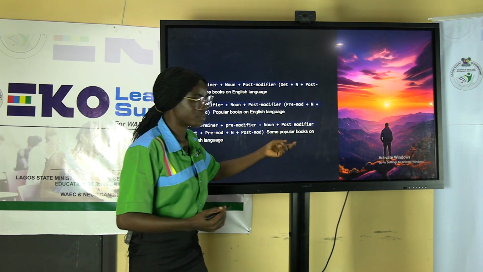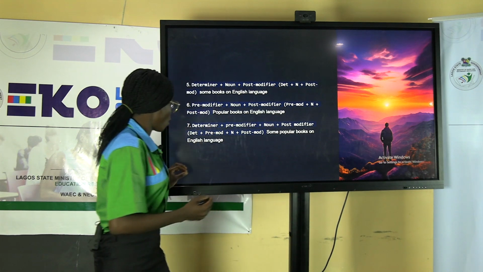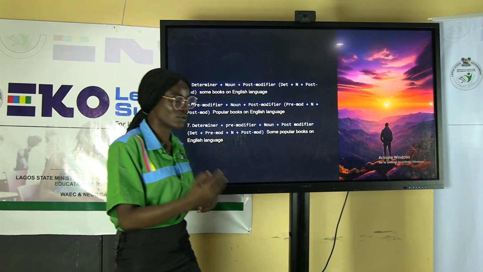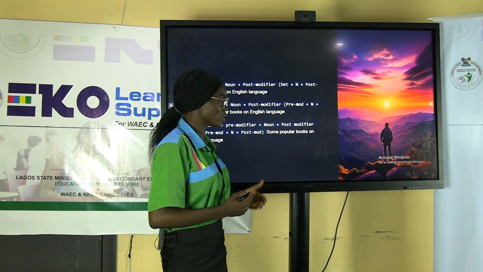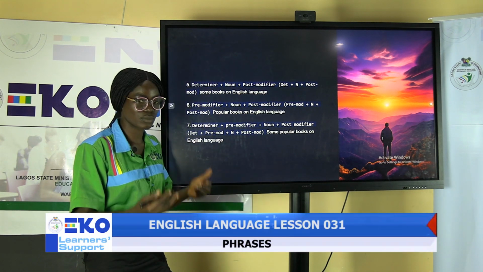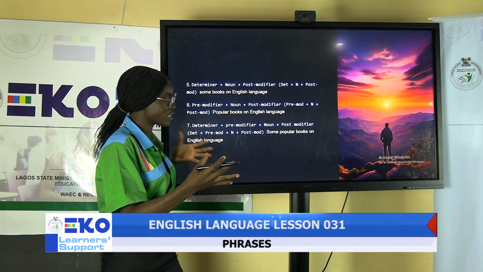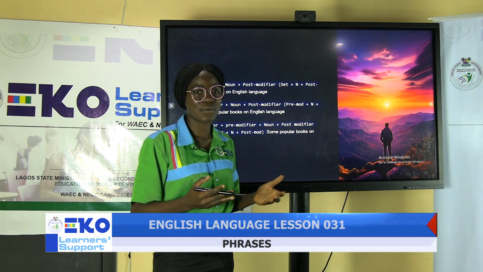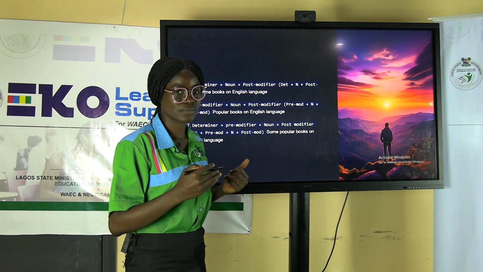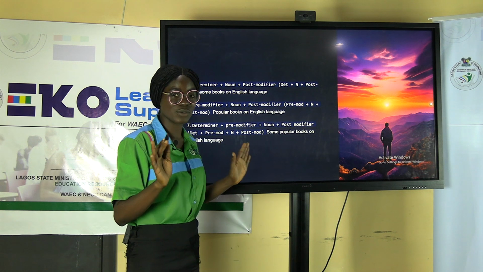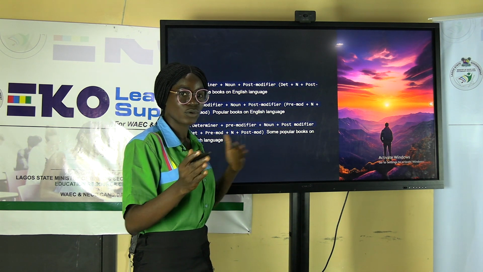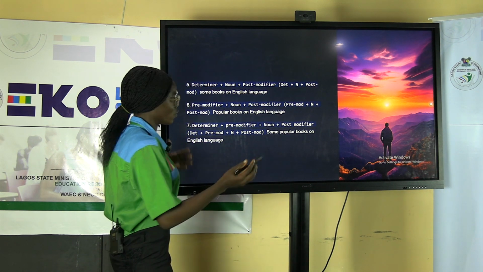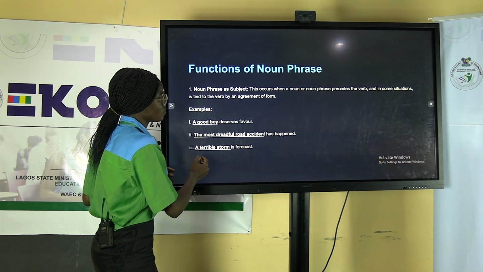Some popular books on English language. On English language is the post-modifier. Now, when we look at this structure, what we have is called a noun phrase. I hope you understand how noun phrases are formed with these examples now.